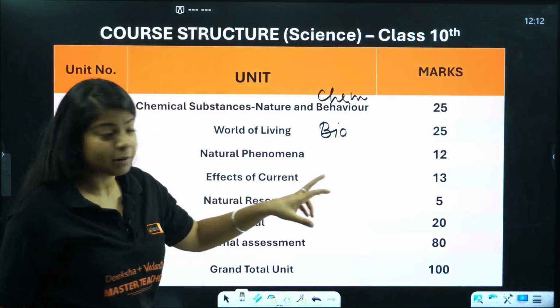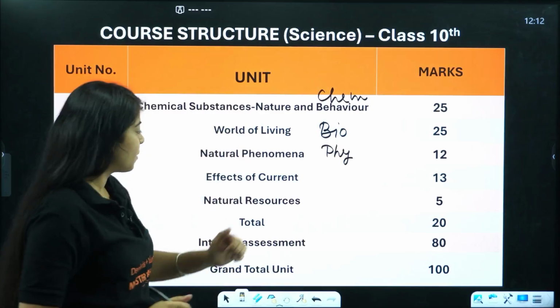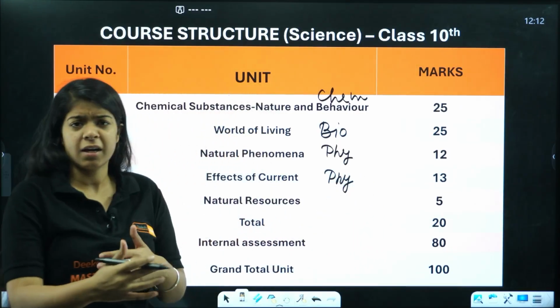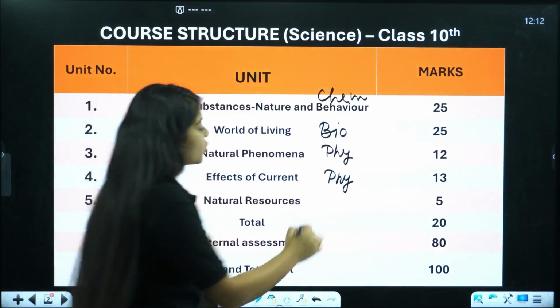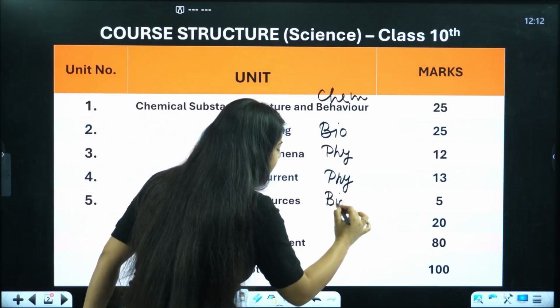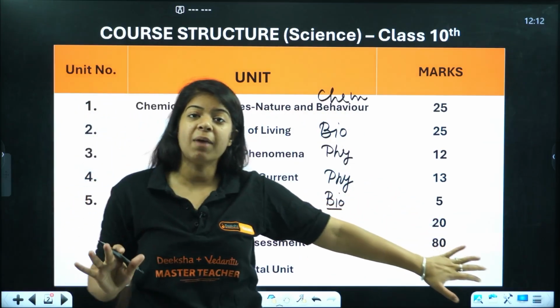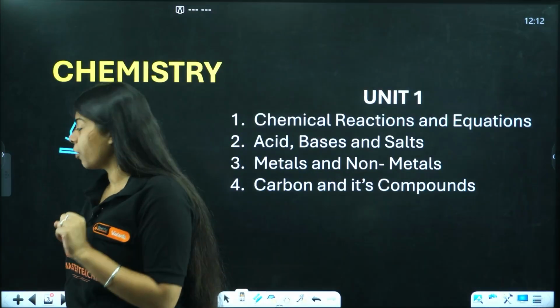Natural phenomena, 12 marks. Now this natural phenomena is physics, light, human eye, those kind of chapters. Effects of current, also physics, that is electric current and the magnetic effects of electric current. Then natural resources is again different but comes under biology, okay? So these 5 units consist of your 80 marks. And while we see the syllabus, we'll also see the deleted topics from these.